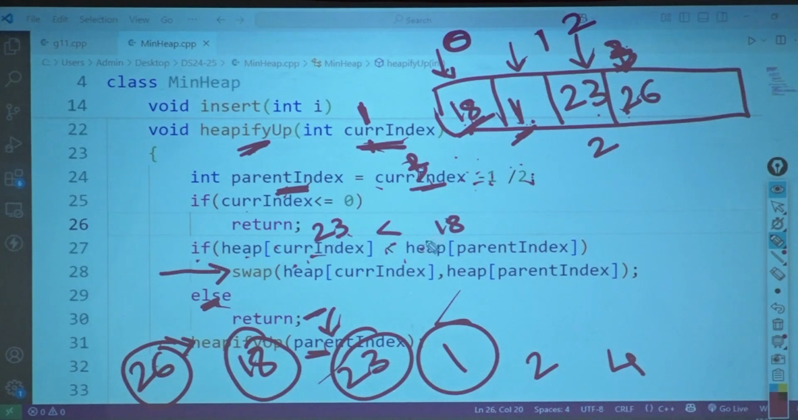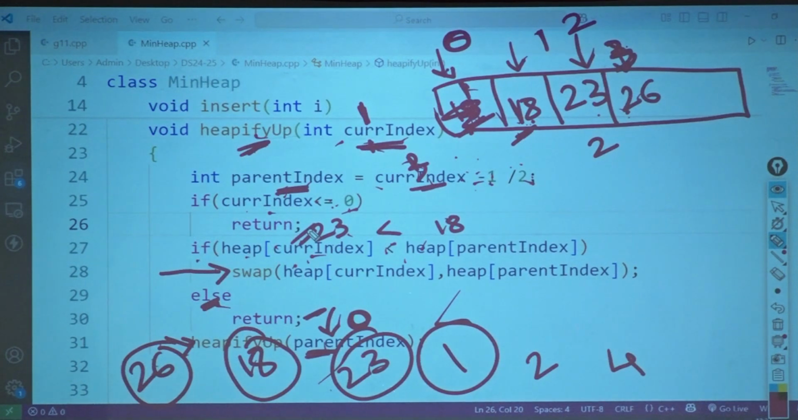Again I will check this. I am going to swap 1 and 18 and call heapify with index 0. Again heapify is called with index 0. Is current index less than or equal to 0? Yes. Please return from here. Are we clear with this?